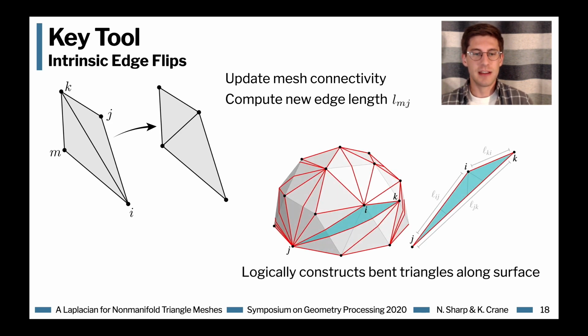And really what we're doing here is we're logically constructing bent triangles that lay out along the surface, or really we're constructing a better set of basis functions for the exact same geometry. And this is important because we now have the freedom to perform these edge flips and improve our basis functions and thus get a better Laplace operator.